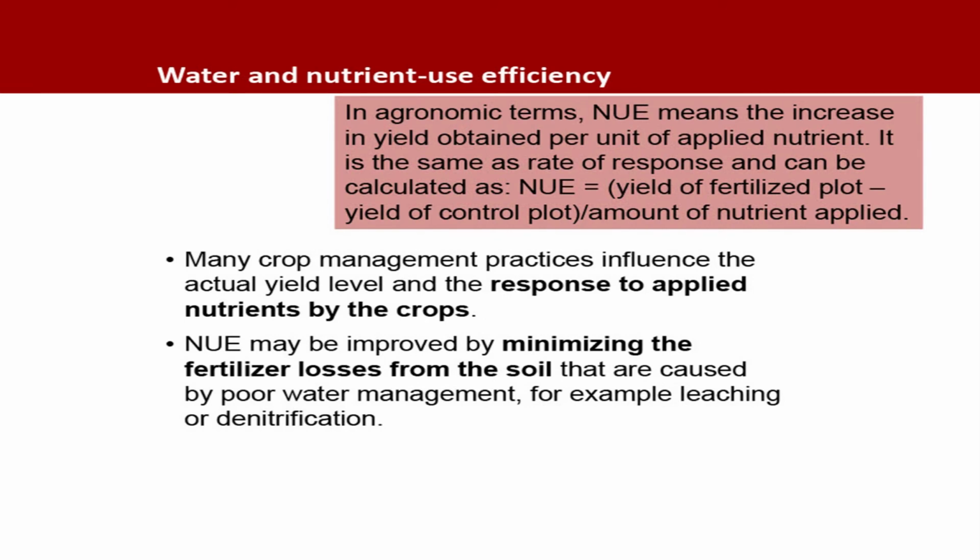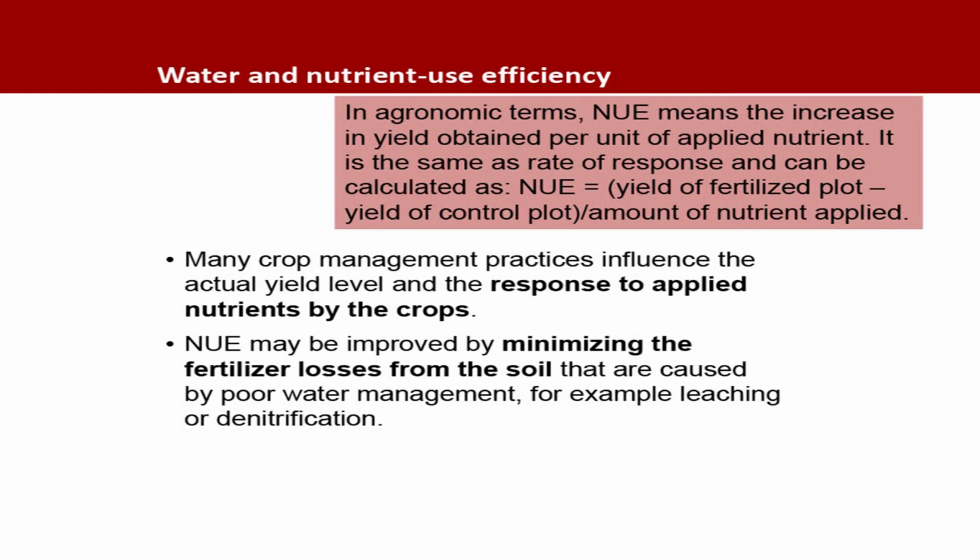Water and nutrient use efficiency: how the water supply will affect the nutrient use efficiency. In agronomic terms, nutrient use efficiency means the increase in yield obtained per unit of applied nutrient. It is the same as rate of response and can be calculated as yield of the fertilized plot, where you have applied fertilizer, minus yield at control, divided by the rate of fertilizer application. And in this case, the unit is kg increase in grain yield per kg applied nutrient. So, this is the unit you must remember.